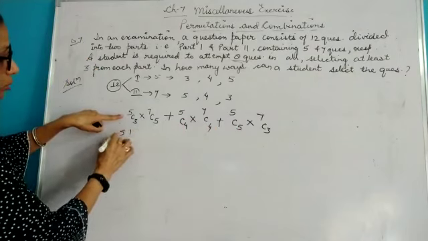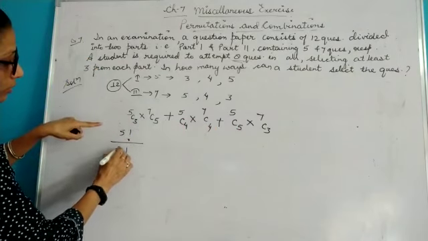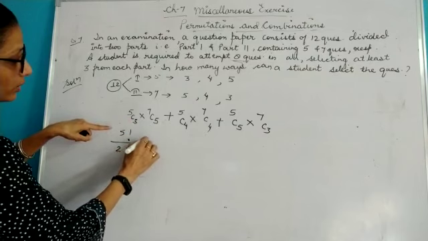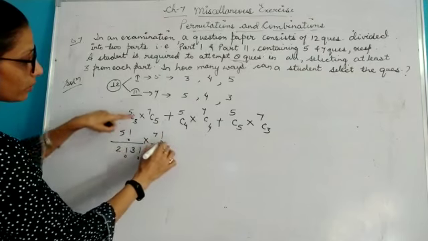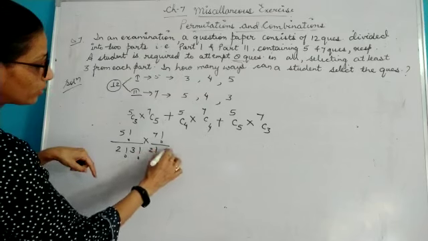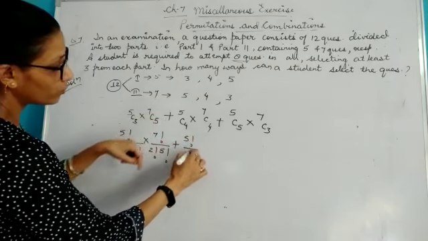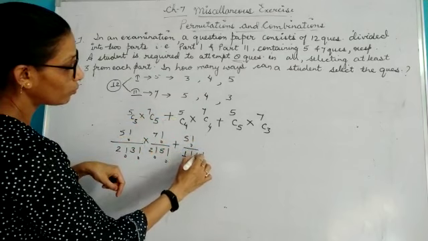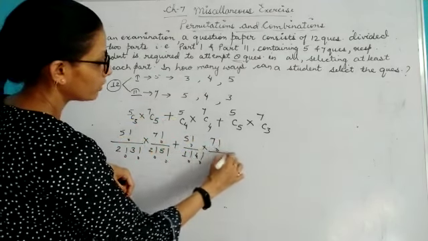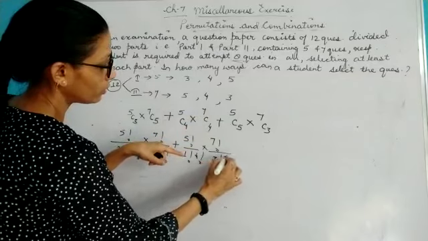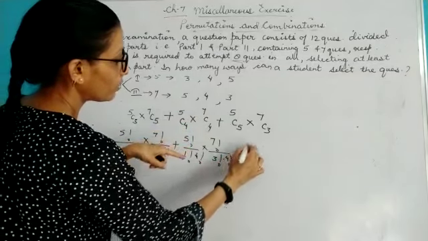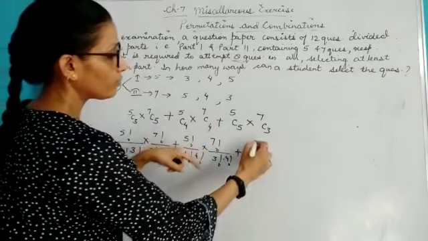Simplification will give you factorial 5 upon factorial 5 minus 3, which is 2, upon factorial 3, into factorial 7 upon, again 7 minus 5 is factorial 2, plus factorial 5 upon 5 minus 4 is 1 factorial, 4 into factorial 7 upon factorial 7 minus 4 is 3 into factorial 4, plus 5C5. You know 5C5 is what?